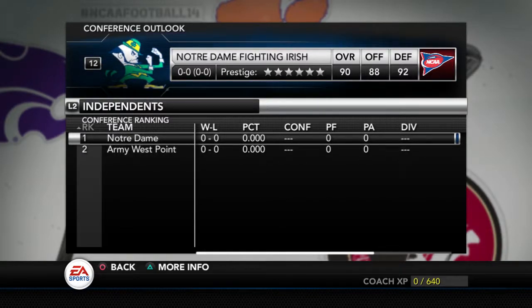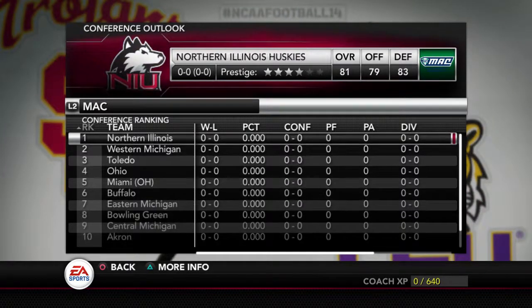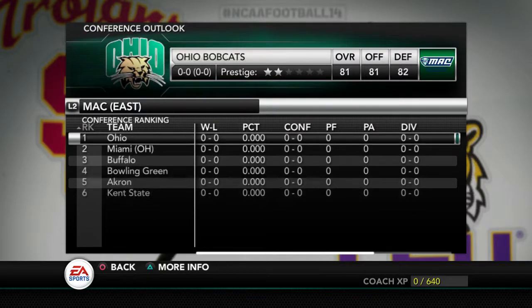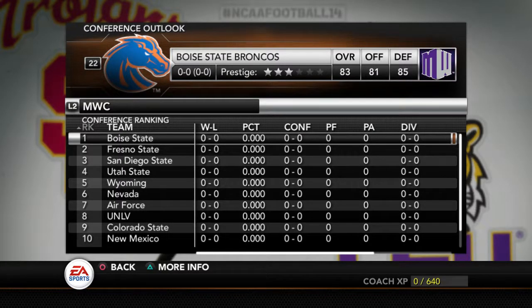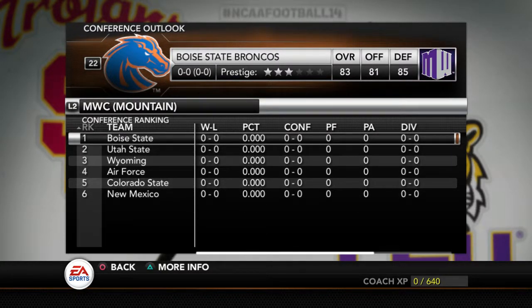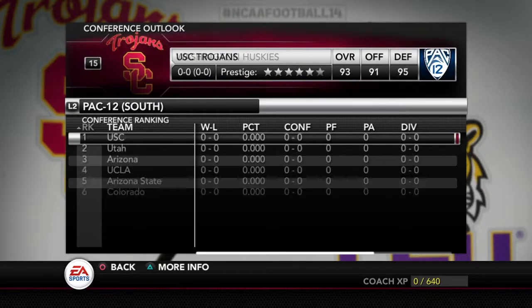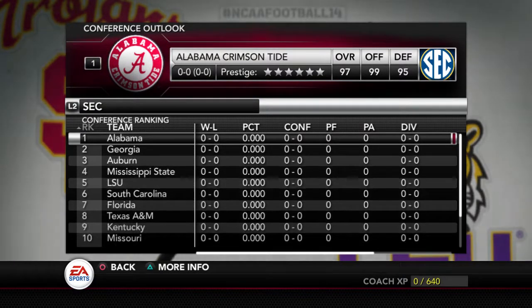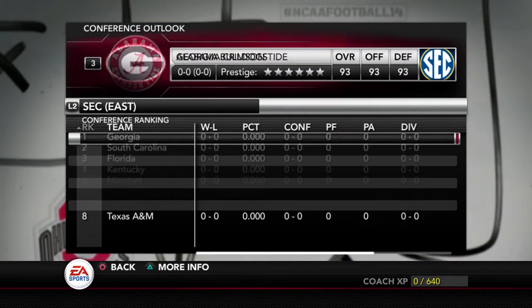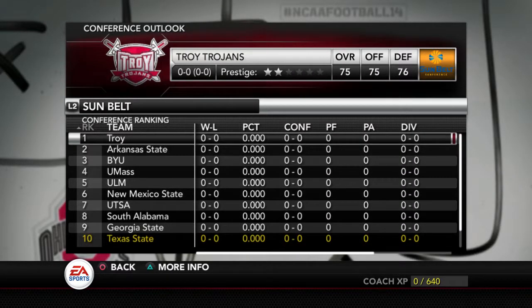The Independents no longer have BYU or UMass. The MAC used to have UMass, but they went independent because they got kicked out of the MAC, which is correct. Everything else is correct here. Mountain West is correct. Nothing's changed in the last couple of years. Pac-12, same, and I'm not going to go through all of them. In the ACC, Alabama's still number 1. We've got Georgia, and then we go to the Sun Belt.